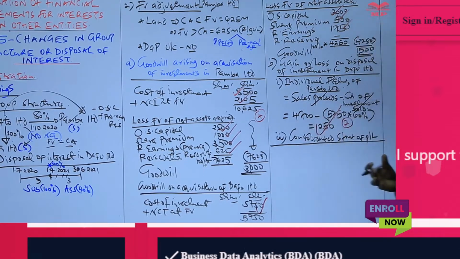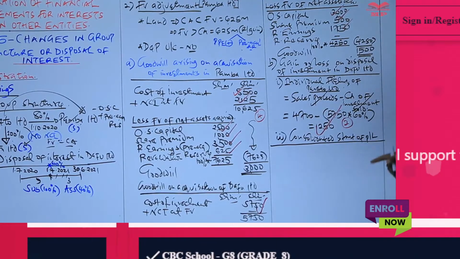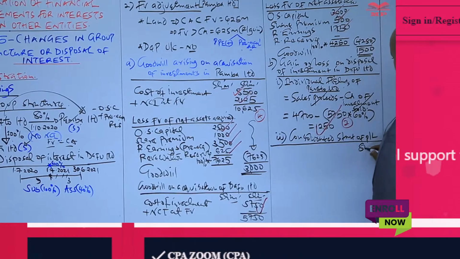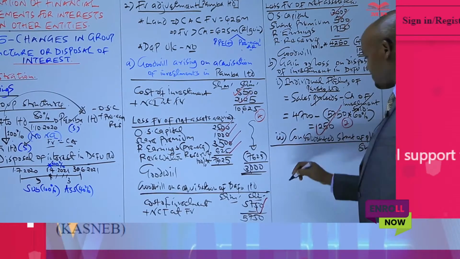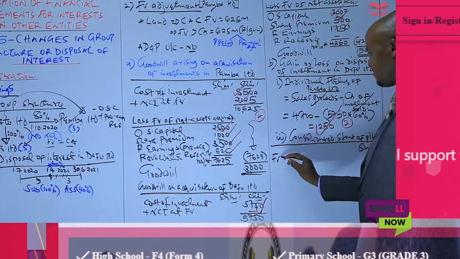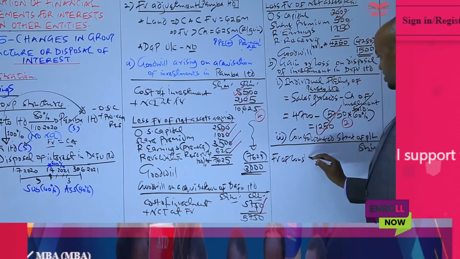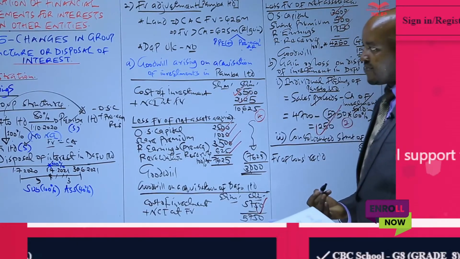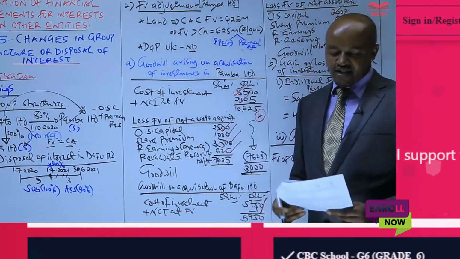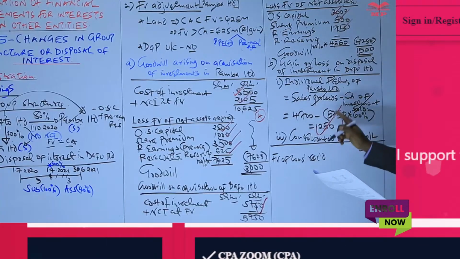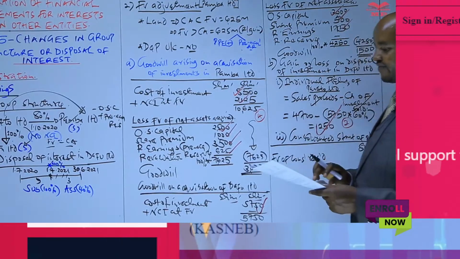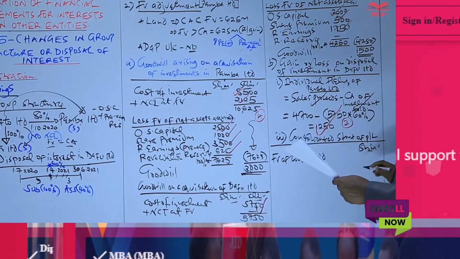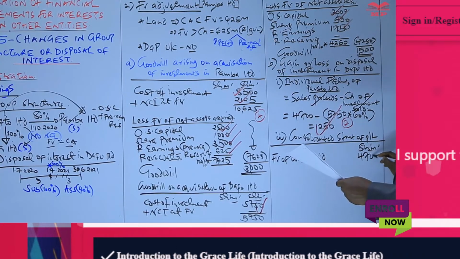This is something we discussed in our previous session, how to compute the gain or loss arising from disposal of interest. So number one, we take the fair value of consideration which was received. How much did the parent company receive after selling the 60% stake in Darfur? That figure we already have in additional information number 4, which was 4,700.